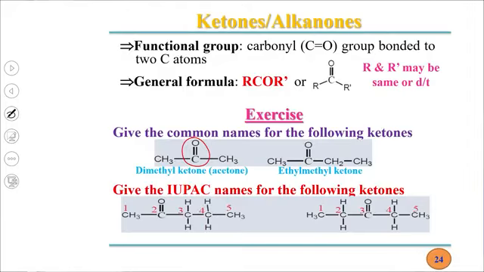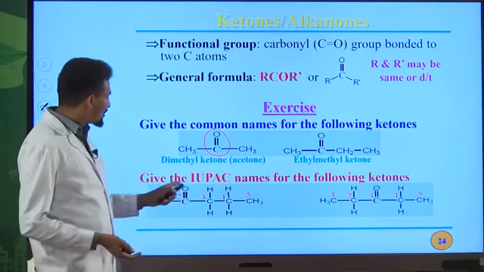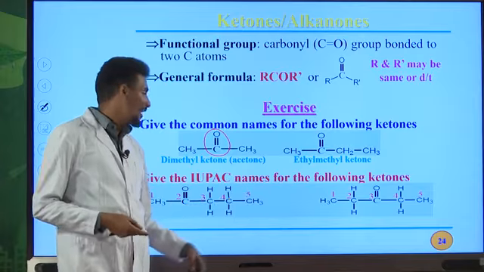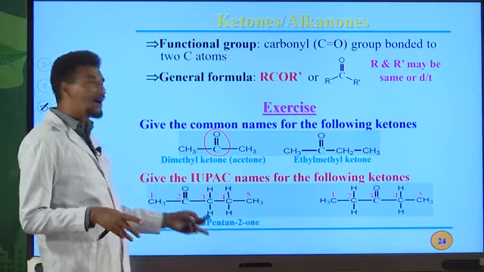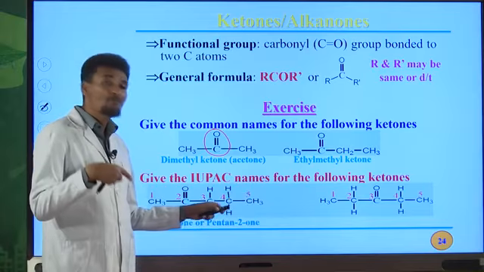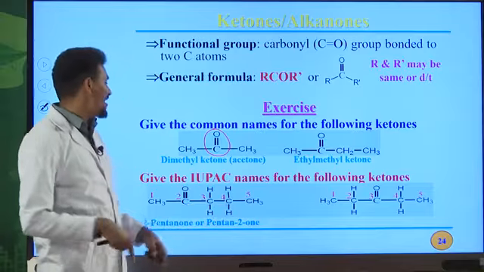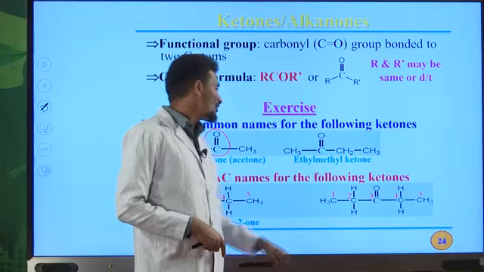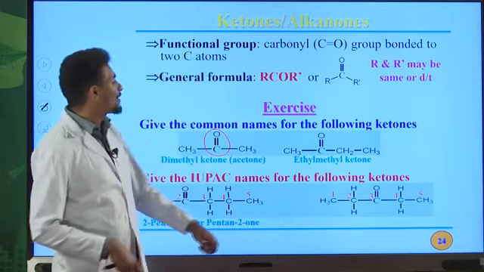But all the time, indicate the position of the carbon to oxygen double bond by number. So the IUPAC name for this compound is 2-pentanone. Okay, it is really very simple. 2-pentanone, or you can also write it as pentane-2-one. This ONE indicates the presence of a carbon to oxygen double bond, which is directly bonded to two alkyl groups. Therefore, the IUPAC name for this compound is 2-pentanone.